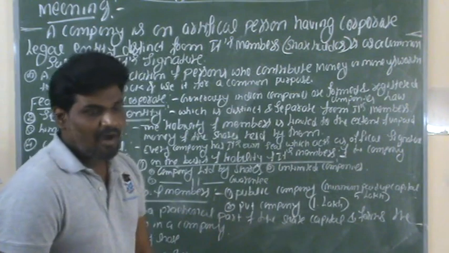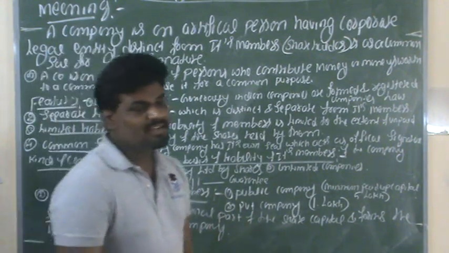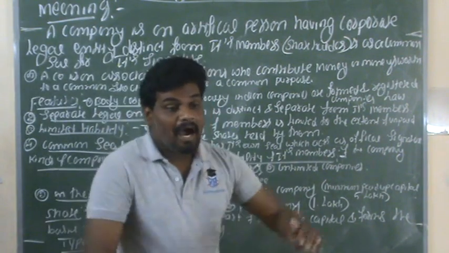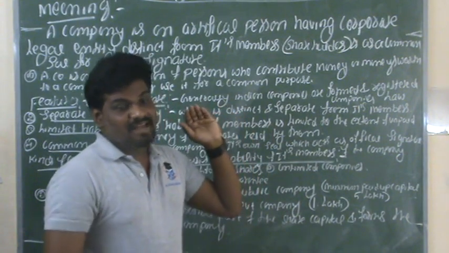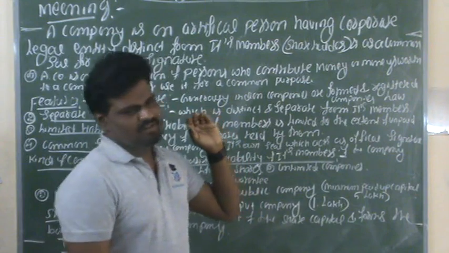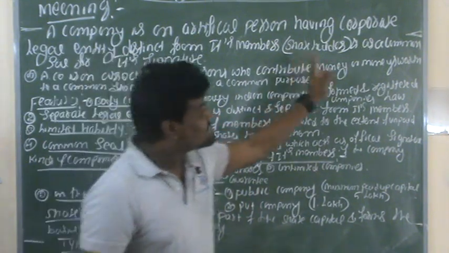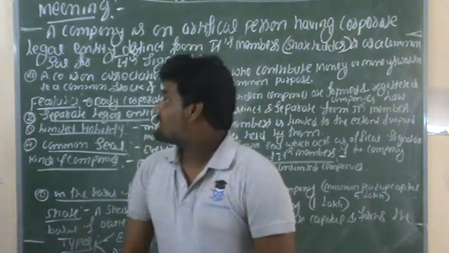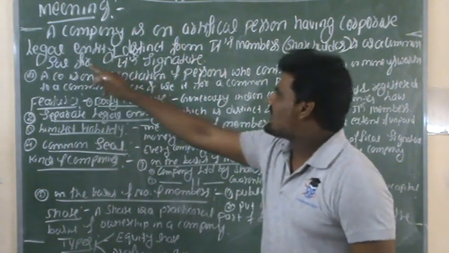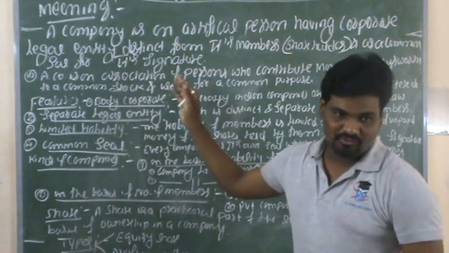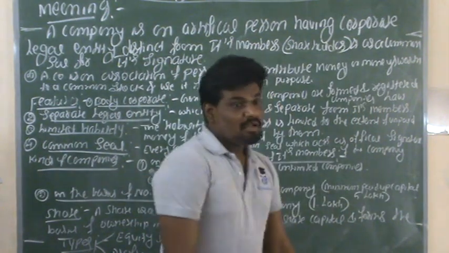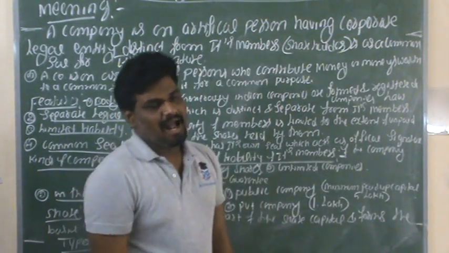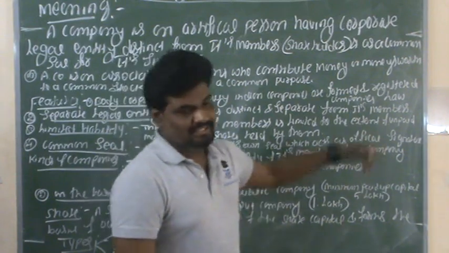In a business organization, the company uses a common seal as its signature because it is an artificial person, so it is not able to do its work itself. Whatever signature is needed in the business, we use the common seal for it. This is the official signature. Wherever a signature is necessary, we can use this common seal.